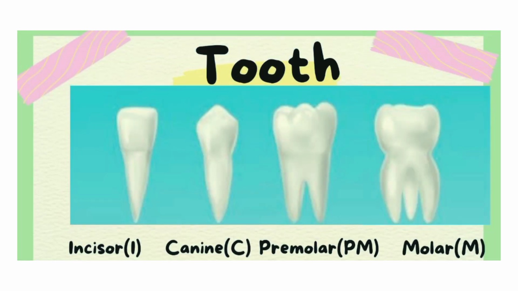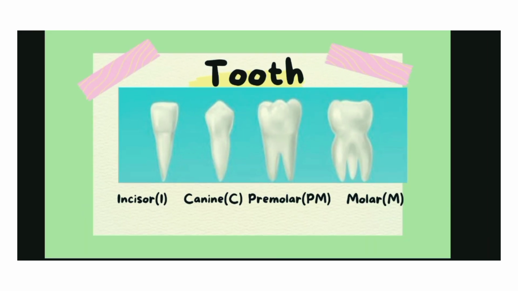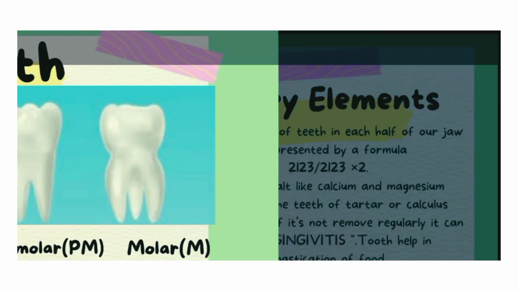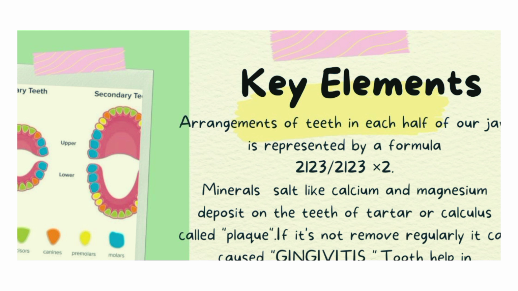Next, see, this is the proper diagram of the four sets of teeth. Incisor, we represent it by I. Canine, we represent it by C. Premolar, PM, and molar. These are all the types. Then the key topics about teeth.